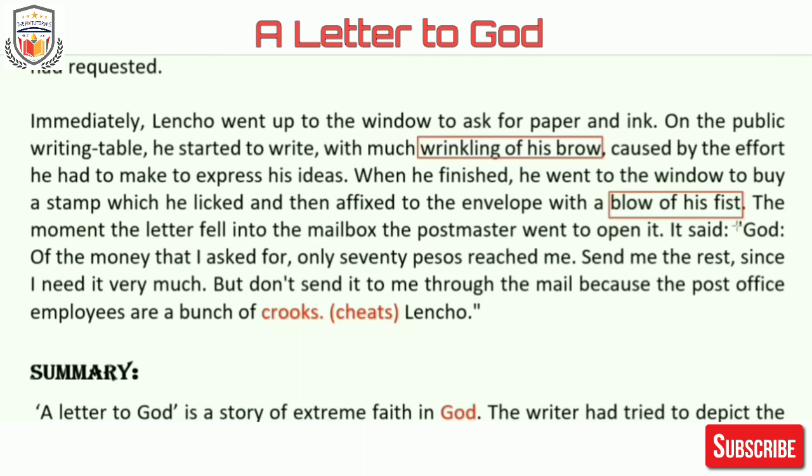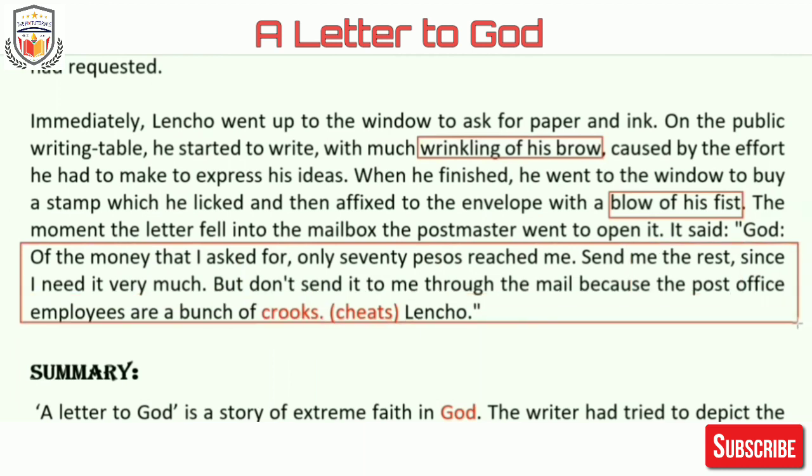So now what does he do? He writes something in the letter, drops it into the mailbox, goes out of the post office, and then the postmaster comes and opens the letter. What was written will shock all of you. "God, of the money that I had asked for, only 70 pesos reached me.